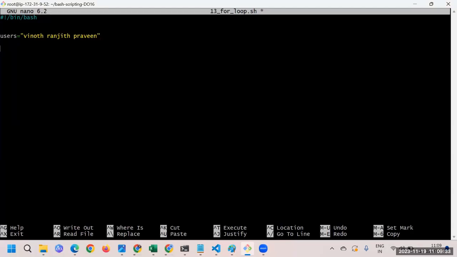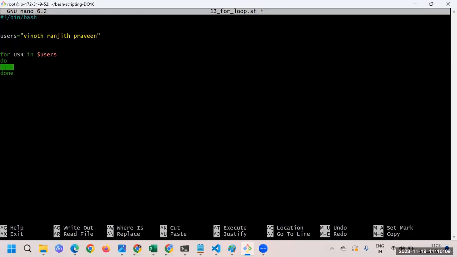Great. Now what are you doing here? You say for, then the variable name. The variable name is as per your choice, so just give it any name, let's say USR, in the users list. You would like to have the value of this whole thing, so how are you going to print it? Just say dollar users, which prints the whole data here. Then the for loop goes do and done.